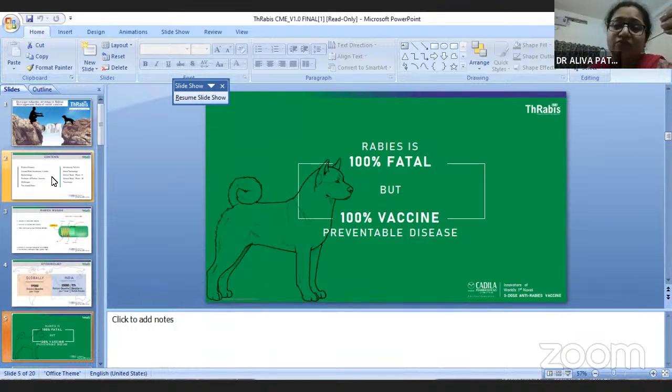In this case, we need vaccination, meaning post-exposure prophylaxis. Category 3 includes bleeding. If any bite or scratch with bleeding, we have a 2-drug regimen: vaccine plus immunoglobulin, meaning active and passive vaccination. Both we will require.